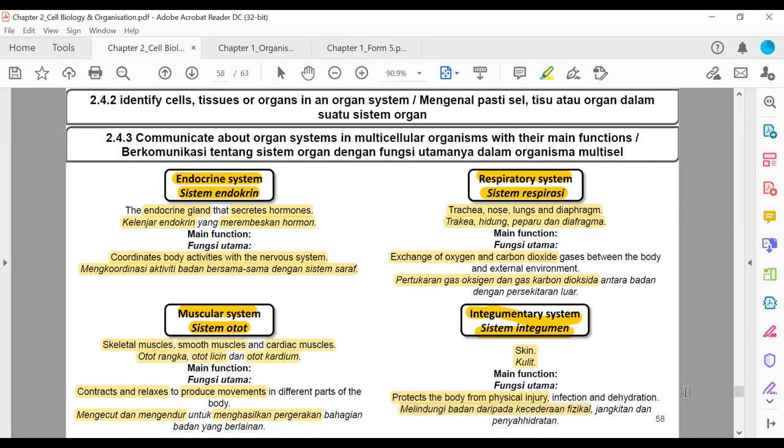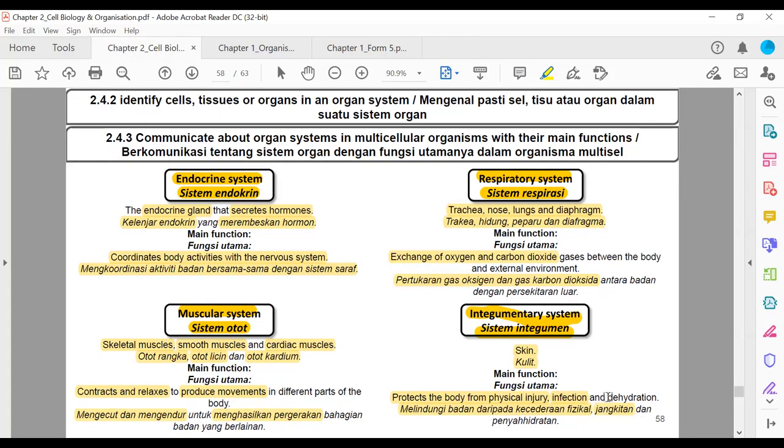Kulit kita ni agak tough, so tak mudah mengalami kecederaan. Then infection: protects the body from jangkitan, di mana through our skin, bacteria ke virus ke tak boleh masuk. So our skin is quite tough in that manner. Bacteria cannot pass through our skin.